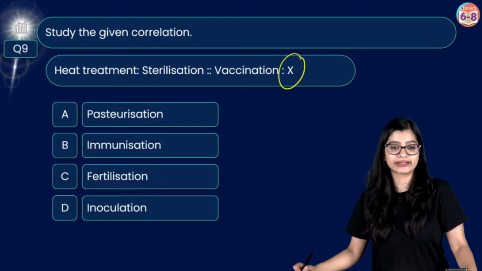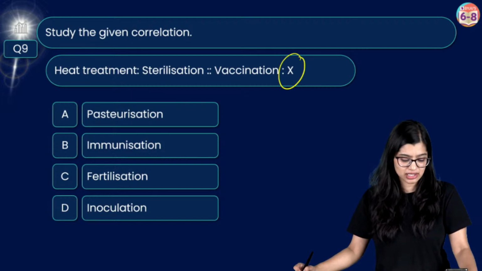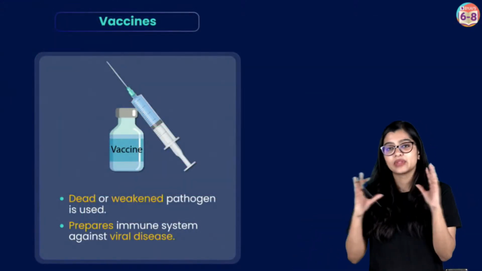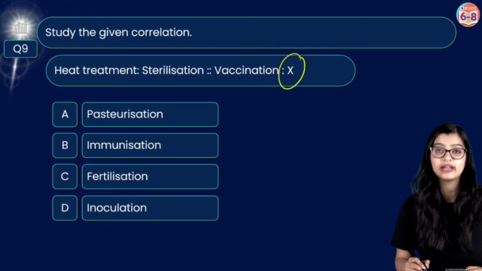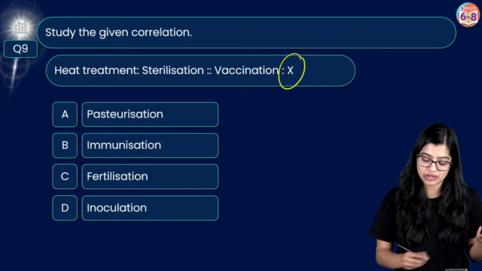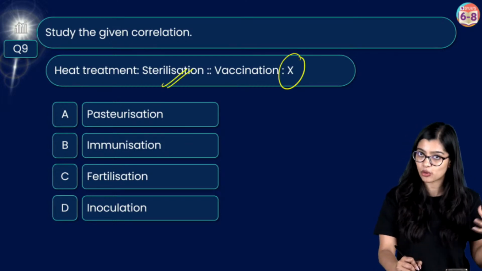But not really that. What is immunization? I'm going to explain. See, we know that when you talk about heat treatment, what is heat treatment? It's a way of sterilization, right? What is sterilization? Getting rid of microorganisms.